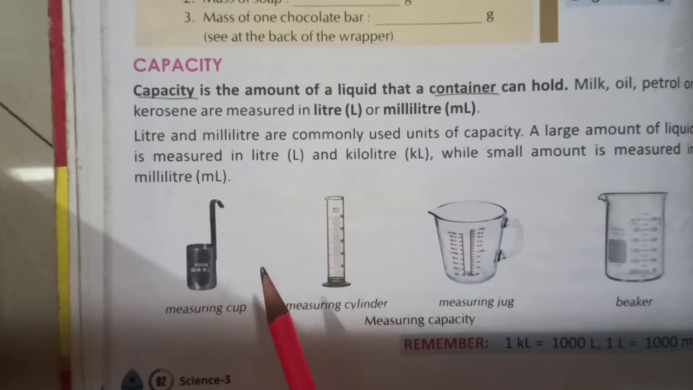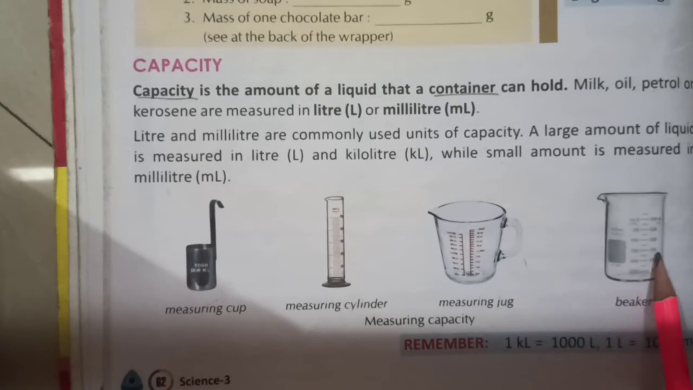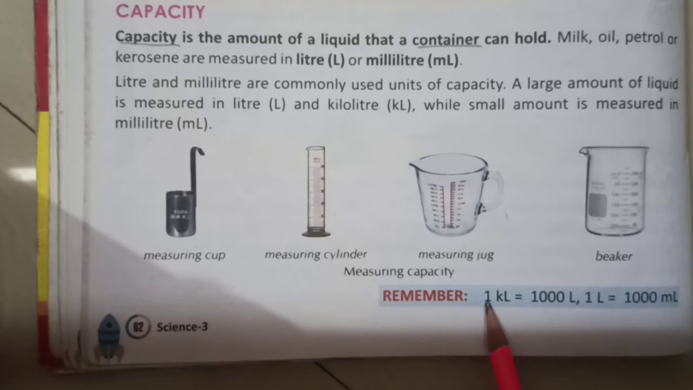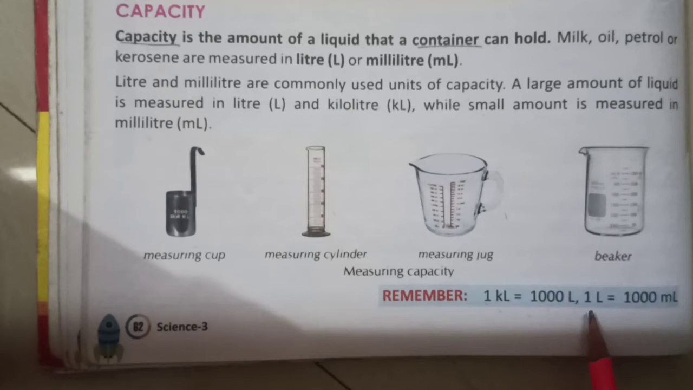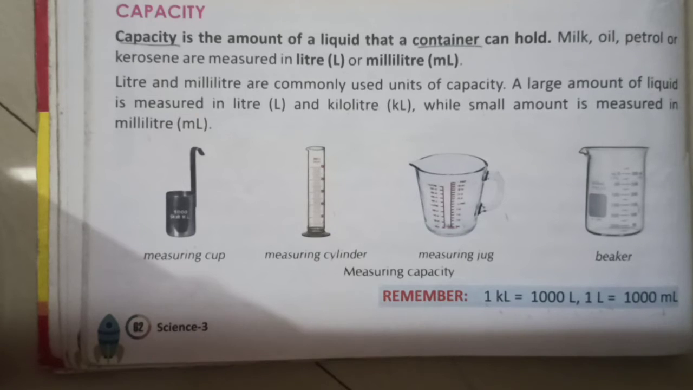Here you can see few of the measuring capacities or measuring cups. Here is a measuring cup, measuring cylinder, measuring jug and a beaker. So students, always remember 1 kiloliter is equal to 1000 liter and 1 liter is equal to 1000 milliliter or ml.